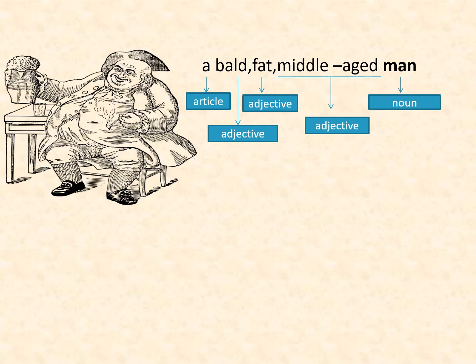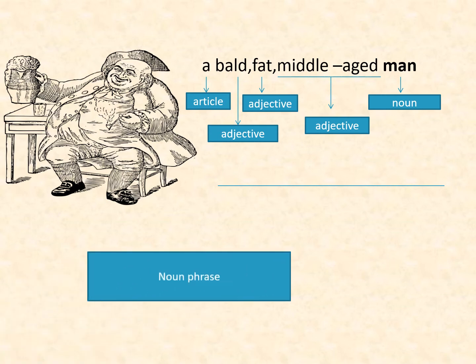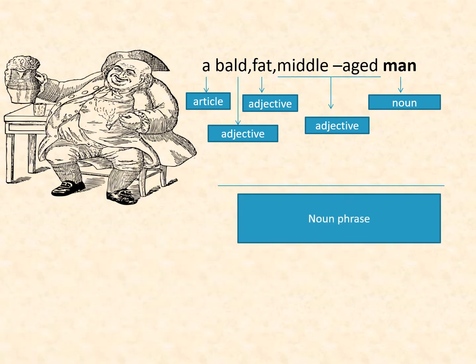Man is a noun. We call this phrase a noun phrase because the most important word in this phrase, man, is a noun.